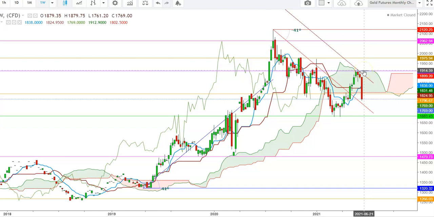A sustained move of gold futures above the levels of 1910 could keep this uptrend in gold futures, but here I find that once again the levels of 1975 could provide a stiff resistance to gold futures. But here I find that if the gold futures are not able to breach the immediate resistance at the lower end of the Ichimoku cloud, we will see this downward trend continue, where the gold futures once again could test the levels of 1663 during the upcoming week.